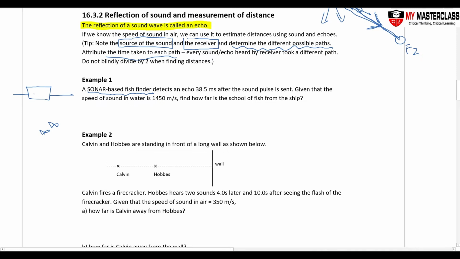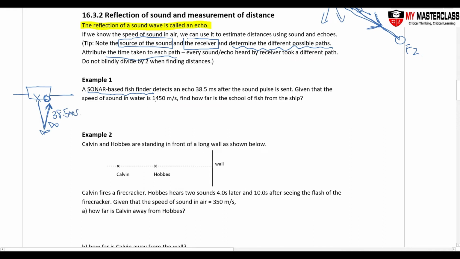The ship is making all the sonar. Where is the listener? The listener is also the ship. It has the equipment to detect the sonar. Next, where is the path? The path is from the ship source to the fish and then back to the ship again. This whole path took 38.5 milliseconds. And then I have the speed of sound.